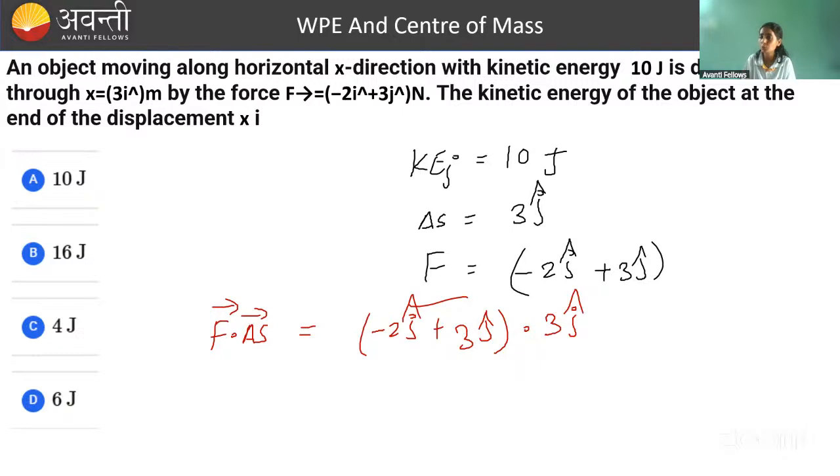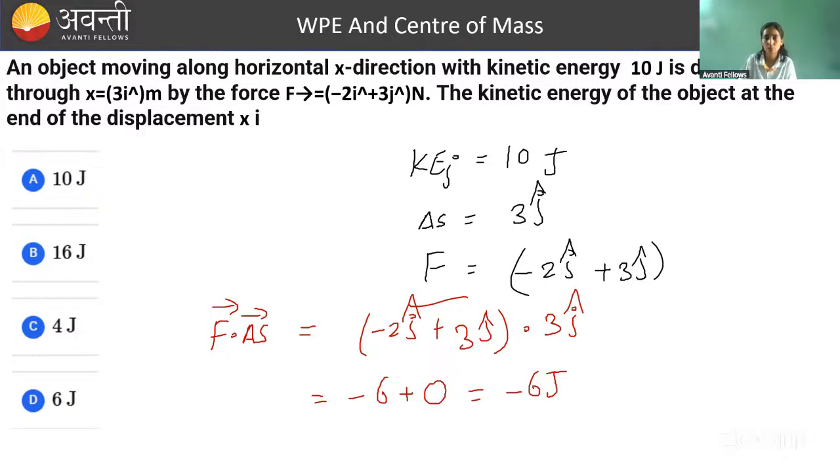If you do the dot product, i dot i is 1, so minus 2 into 3, that is minus 6, plus 3 j cap dot 3 i cap. j cap dot i cap is 0, so this is 0. So work done is minus 6 joule, and this work done will be equal to change in kinetic energy.